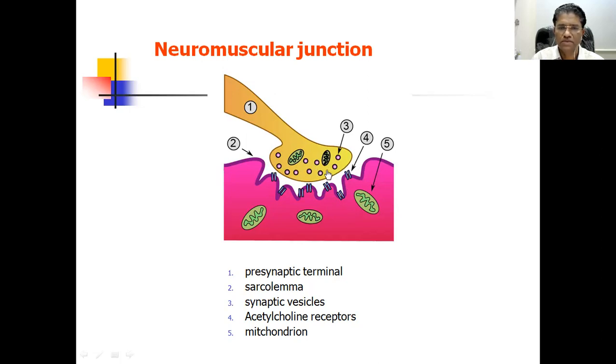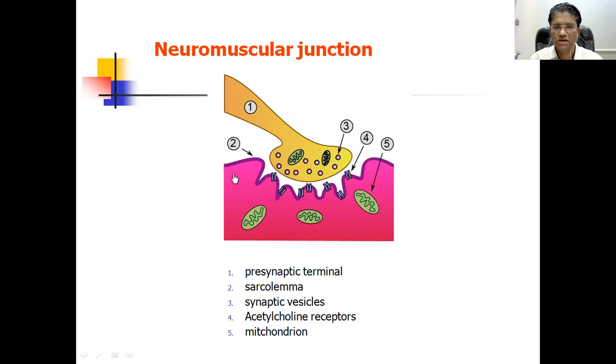In the axonal terminal, there are synaptic vesicles which contain acetylcholine as a stored molecule, and these acetylcholine molecules are released whenever the action potential comes from the axon to the axonal terminal.